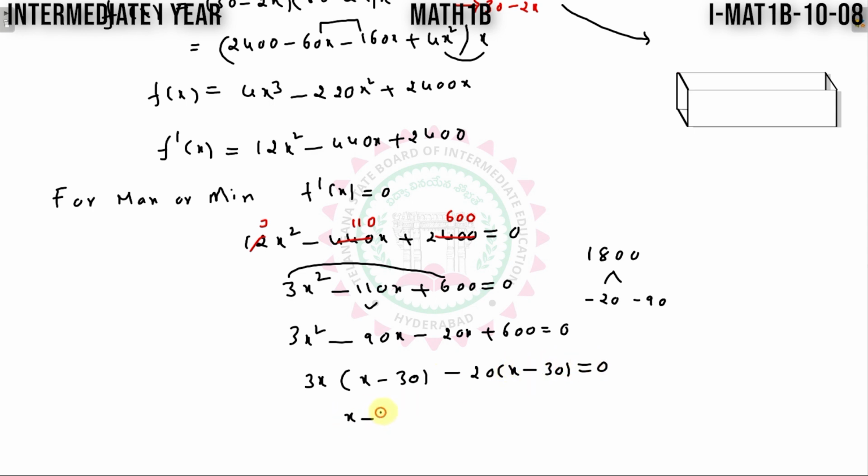So again, if I take x minus 30, this is 3x minus 20. Two values I will get here: x is equal to 30 is one value, and x is equal to 20 by 3 here.